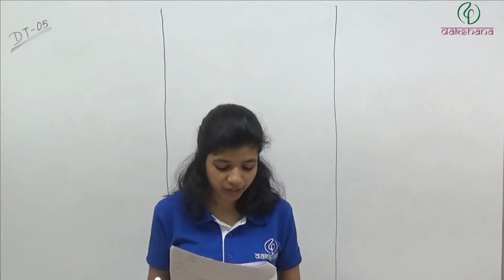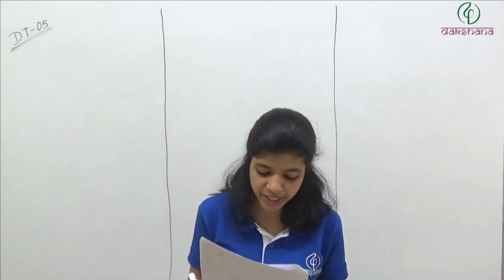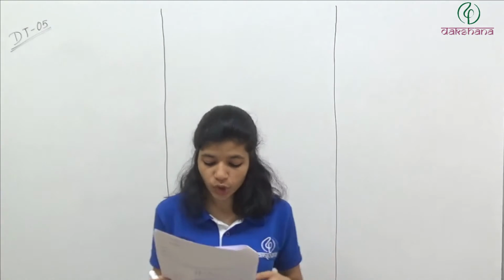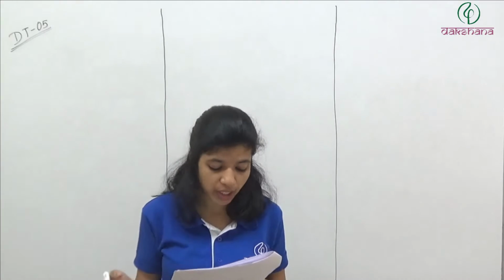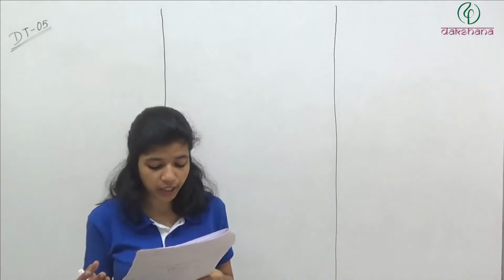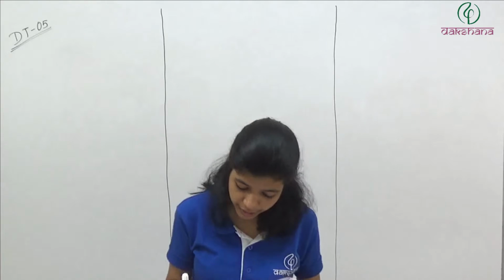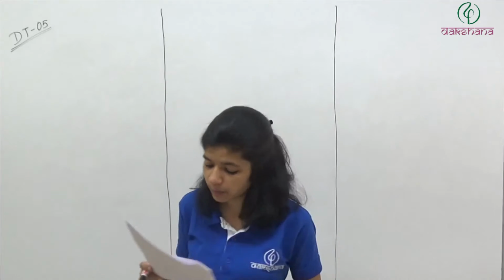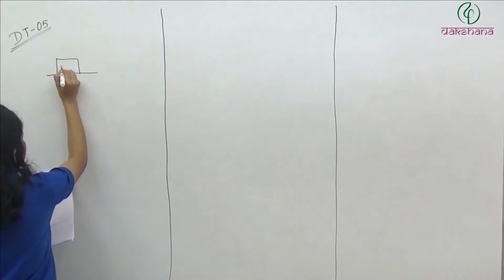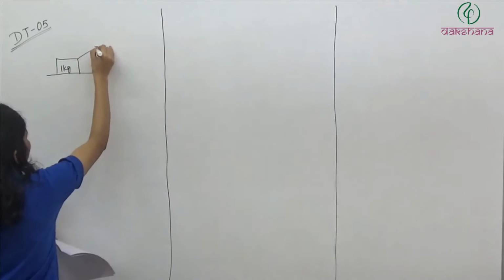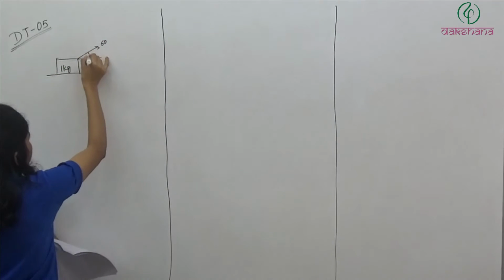Question number 21. A block of mass 1 kg is at rest on a horizontal table. The coefficient of static friction between the block and the table is 0.5, g is equal to 10. The magnitude of the force acting upwards at an angle 60 degree from the horizontal that will just start the block moving is. So we have a 1 kg block which is kept at rest and we are applying a force at an angle 60 degree.